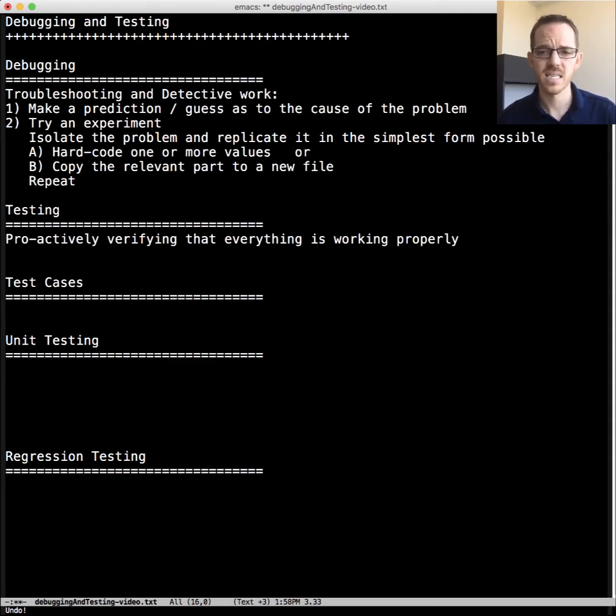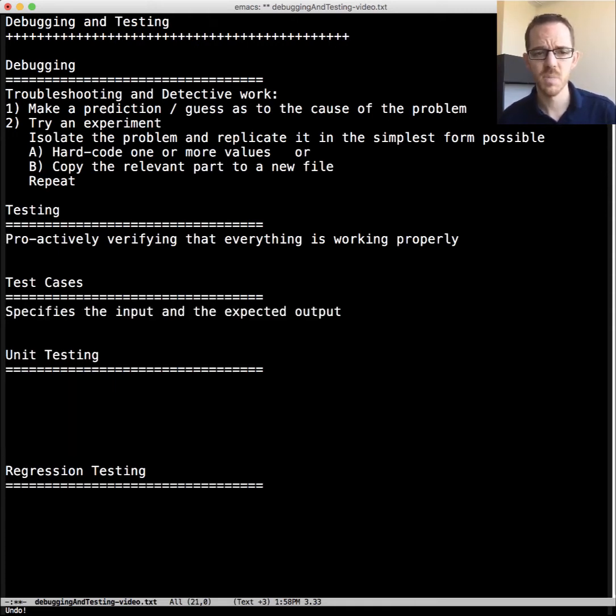First is test cases. With test cases, you specify the input and the expected output. We say this is a test case: this is what is going to go into the system, and this is what we expect out of the system. That is the framework for a test case.